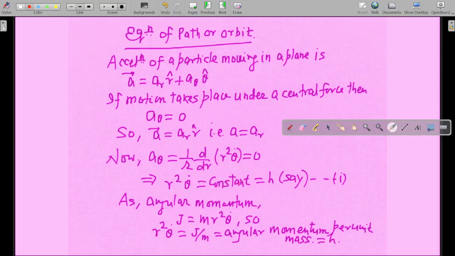So this particular quantity has to be constant, because this differential is equal to 0. As this differential is equal to 0, this quantity must be a constant. Okay, so this quantity is a constant. Let's suppose it is equal to h. Let's say this is your equation 1.